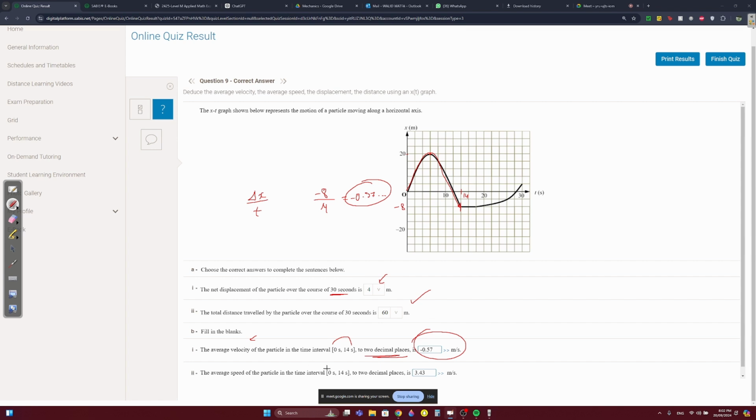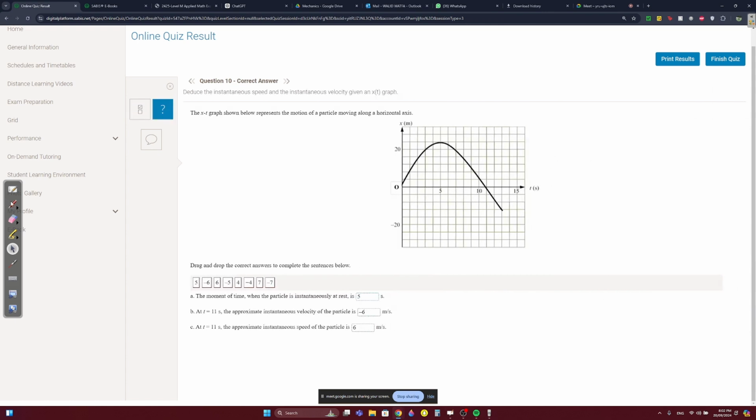Okay, the average speed during this time. This distance traveled is, if I'm not wrong, 48: 20 up, 20 coming back down, and then this is 8. So that's 48, right? Divide by the time, which is 14, so you get 3.4 and so on. They want 2 decimal places, you round it, you get 3.43. Question 10.